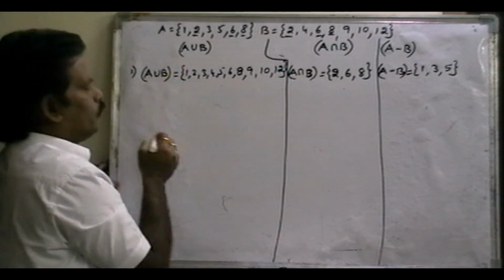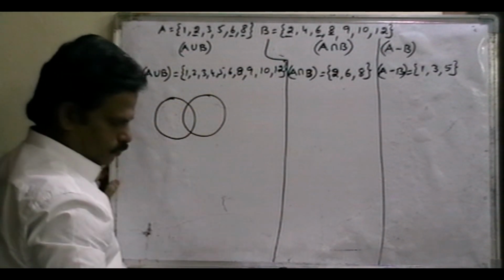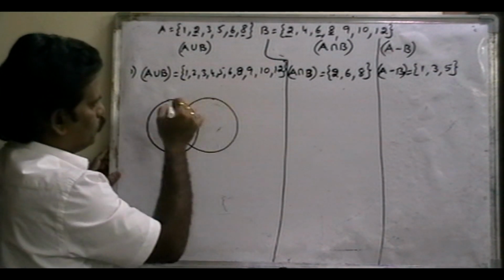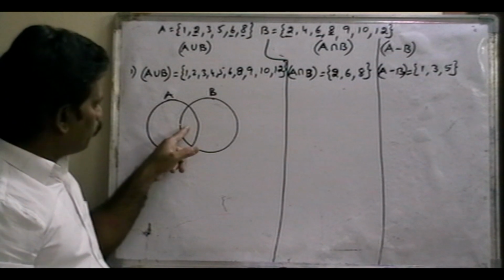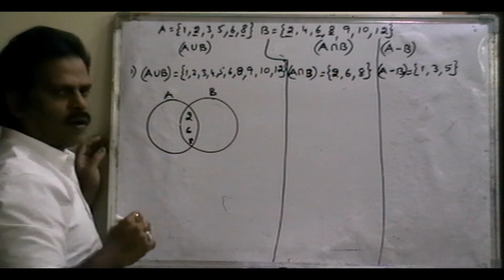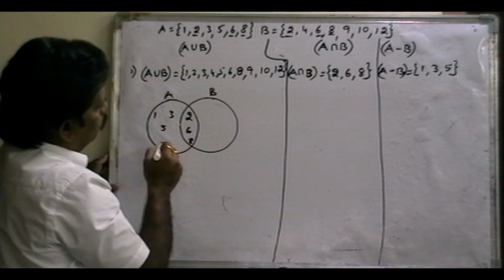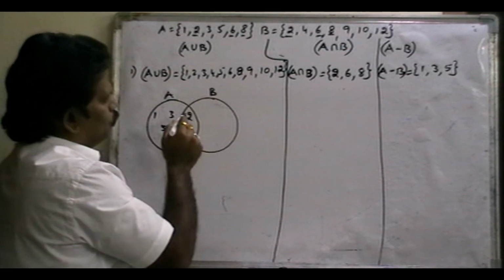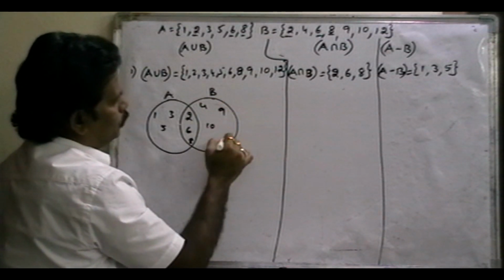Now the Venn diagram. It is A, B. First write down the common part. In this common part, what are the common elements? 2, 6, 8. Only A elements: 1, 3, 5. Now in the B set, 2, 6, 8 are over, the remaining elements are 4, 9, 10, 12.